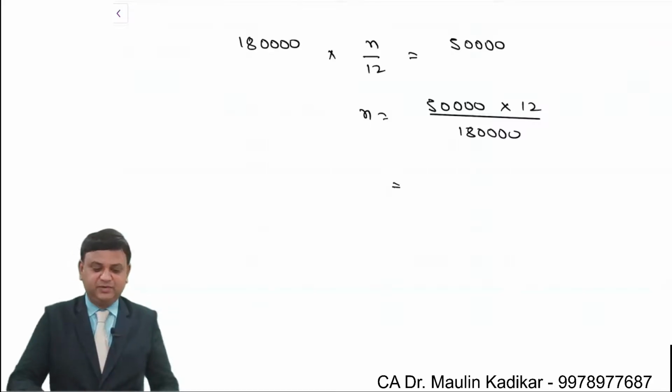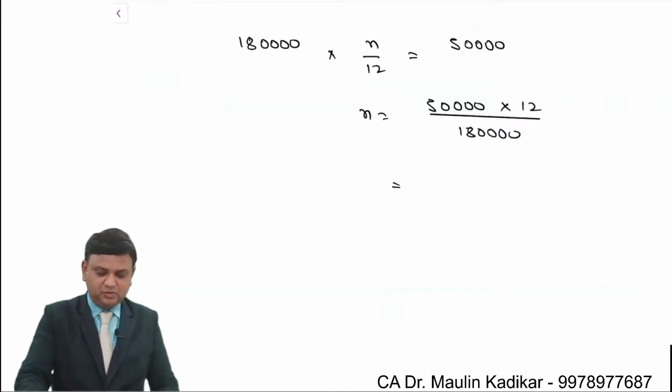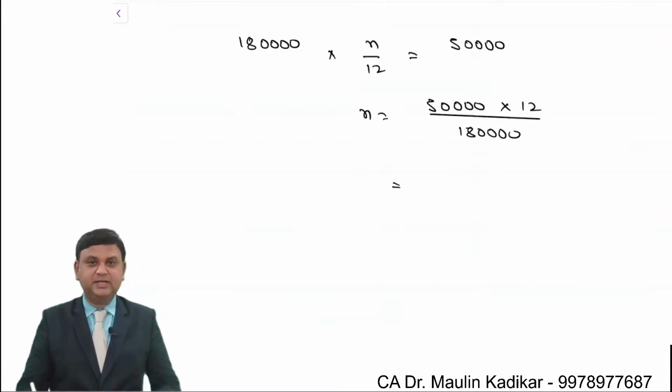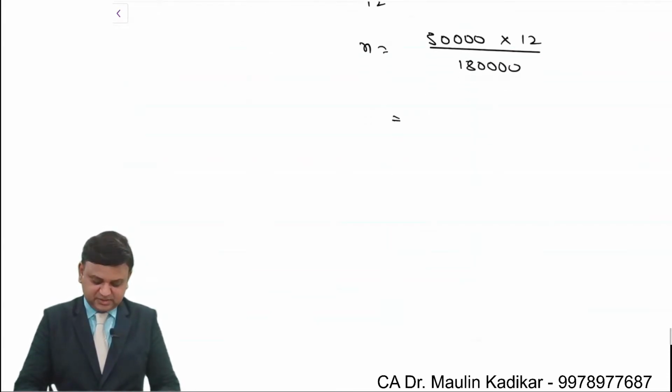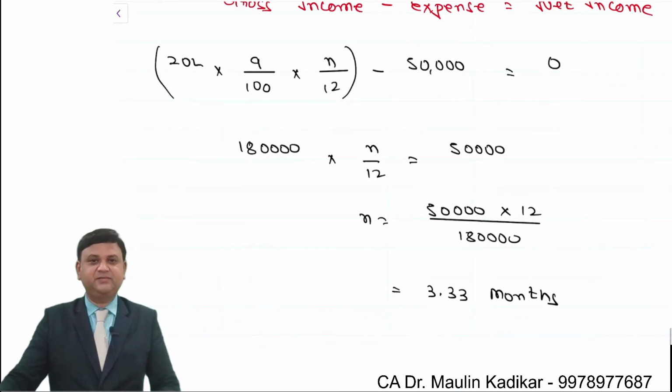That is the way n is found as a balancing figure. 50,000 into 12 upon 1,80,000 comes to 3.33 months. That is the way we can find the answer.